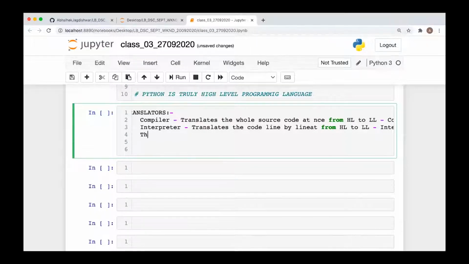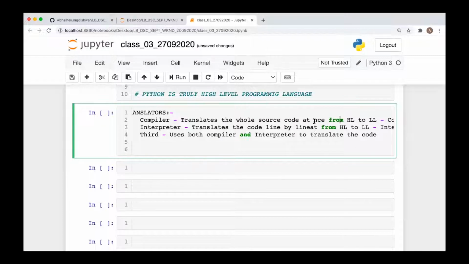You can say that is the third type of language which uses both compiler and interpreter to translate the code.